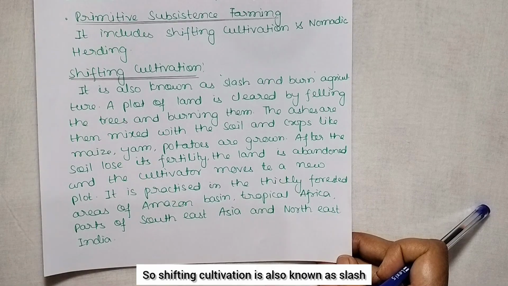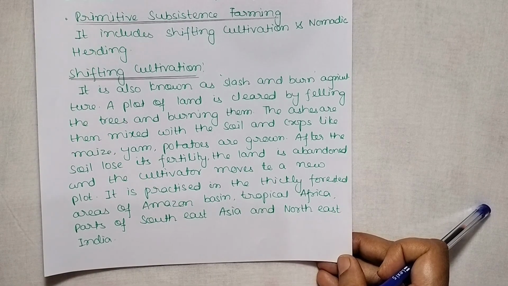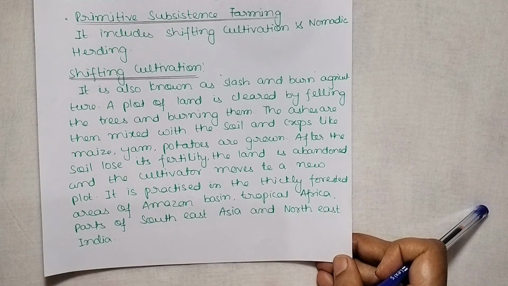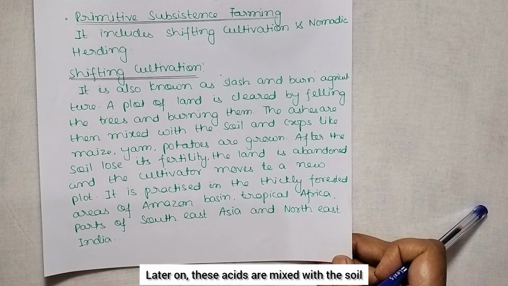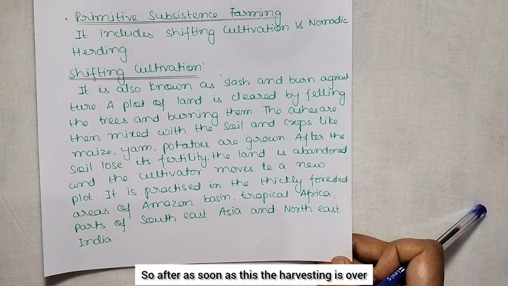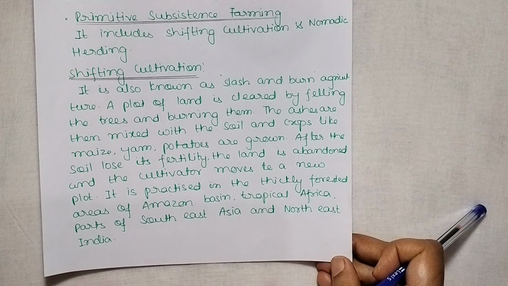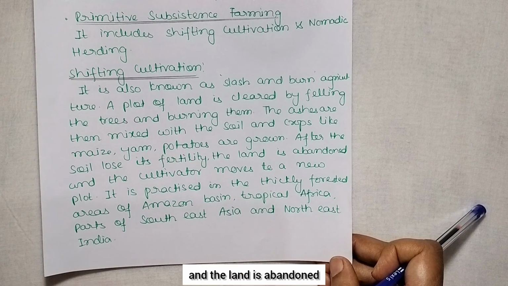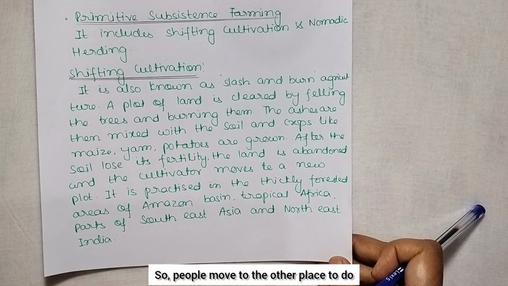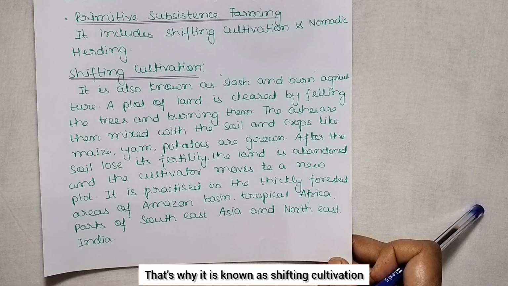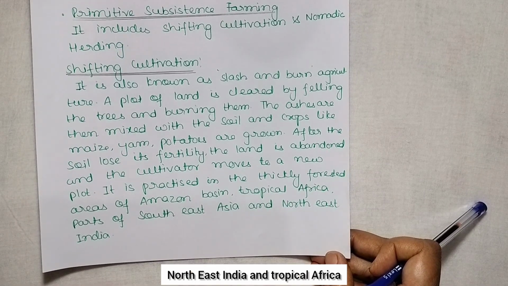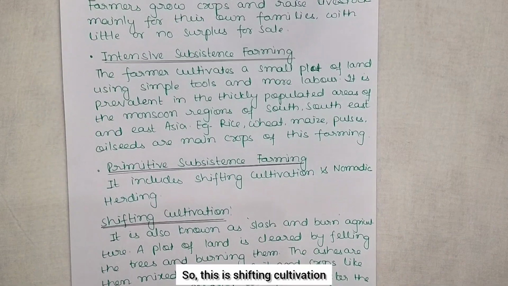So shifting cultivation is also known as slash and burn agriculture, where a plot of land is cleared by cutting or felling the trees and then burning them. Later on, these ashes are mixed with the soil and crops like maize, yam and potatoes are grown. As soon as the harvesting is over, the soil loses fertility and the land is abandoned. It means it is left as such and no cultivation will be done. So people move to another place to cultivate. That's why it is known as shifting cultivation. It is common in Southeast Asia, Northeast India and tropical Africa.